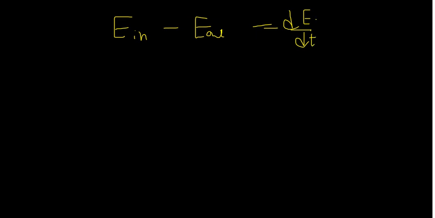So just apply our basic equation: energy in minus energy out is equal to the rate of change of energy of the system. And as I told you, nothing is going outside from the tank, so it is 0.